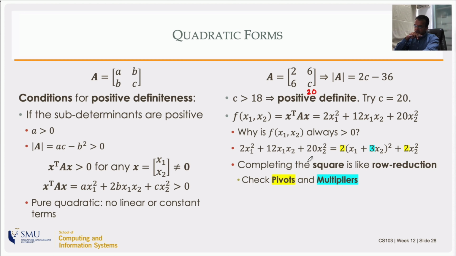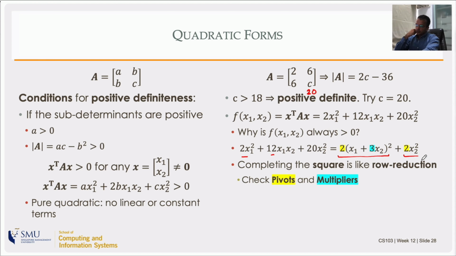And if I want to prove that this is positive, what I will do is try to write this as a sum of squares. If I do that, I can pull out 2 and then see that it's (x1 plus 3 x2) squared. So that will have 6 x1 x2 times 2. So I get 12, I get this, I get this. And the last one is 9 x2 squared times 2, that is 18. But I need 2 more, so I add 2 more there.